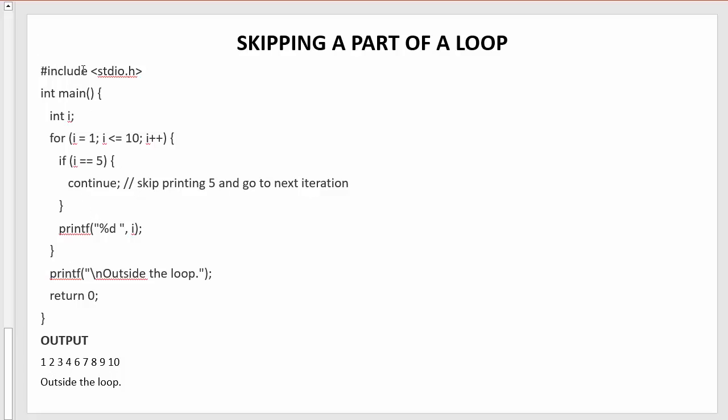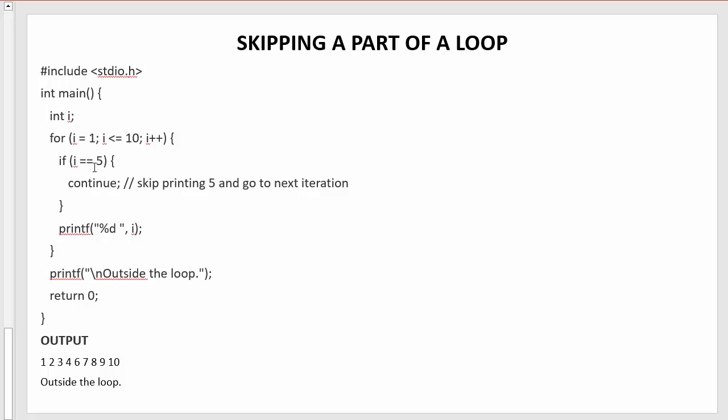Okay, so here I have started the program with the header file followed by the main section, and I have declared a variable i, and then I have used a for loop which starts from 1, and this for loop will iterate again and again, and the value of i gets incremented by 1 until the value of i becomes greater than 10. Initially the value of i will be 1, and one by one with each and every iteration the value of i gets incremented. When the value of i becomes 5, then it will check here if 5 is equal to 5. Yes, now this condition becomes true.